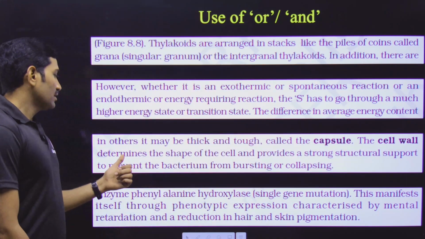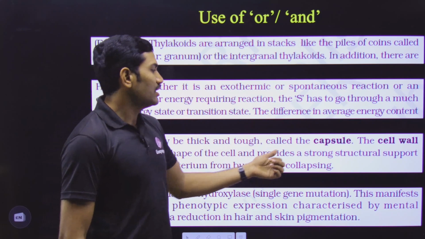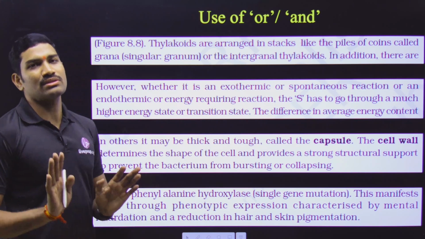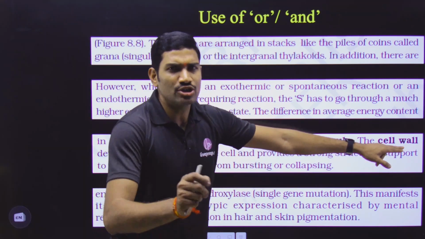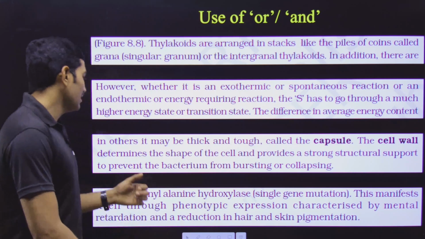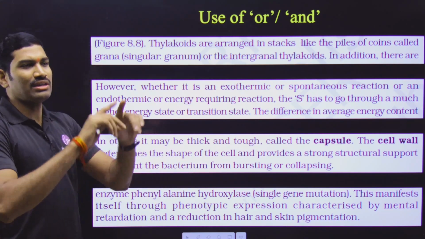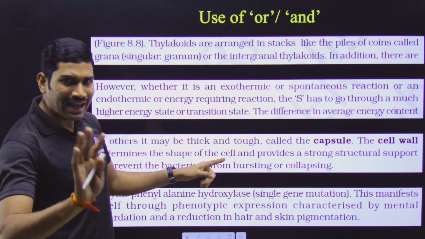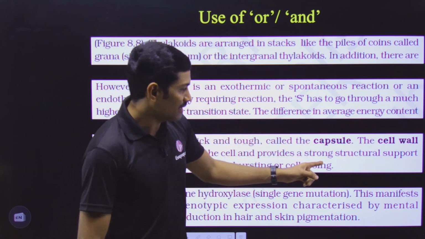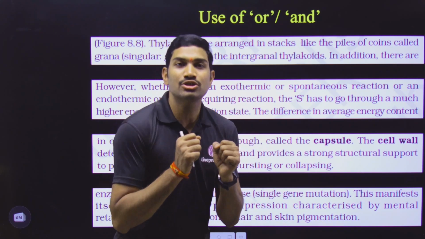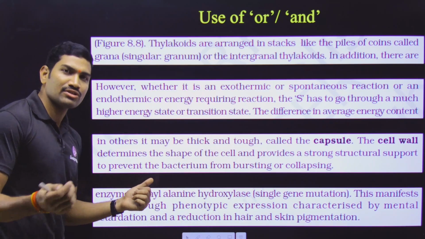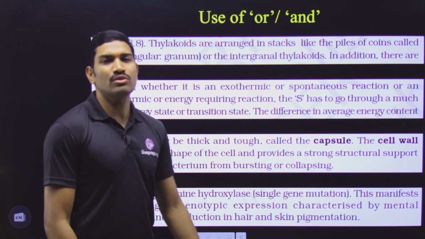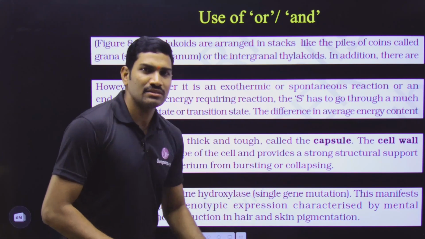The cell wall determines the shape of the cell and provides a strong structural support to prevent the bacterium from bursting or collapsing. So simply, the sentence is very simple here. They are saying the function of cell wall. So what is the function of cell wall? Cell wall will give the shape. Cell wall is a fixed one, so whatever is the shape of cell wall, that is the shape for the cell. And cell wall provides strong structural support. And what is the advantage of this structural support? To prevent the bacterium from bursting or collapsing. So it is protecting the bacterium from bursting or collapsing.